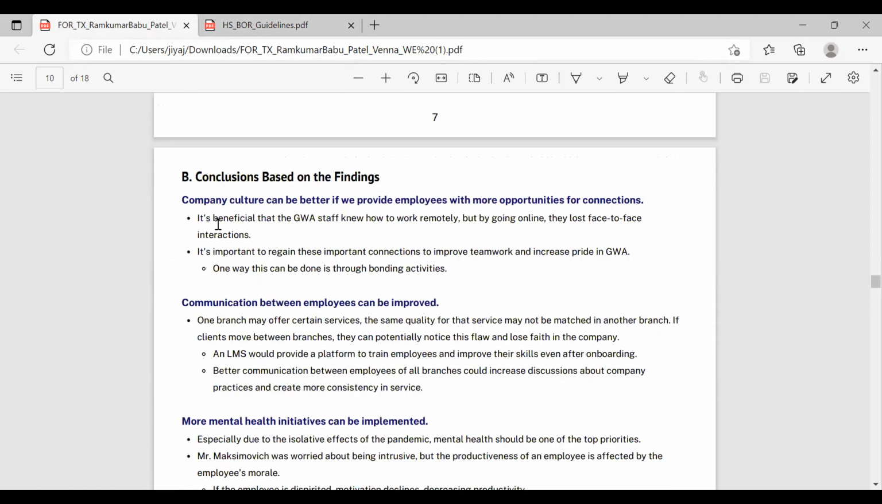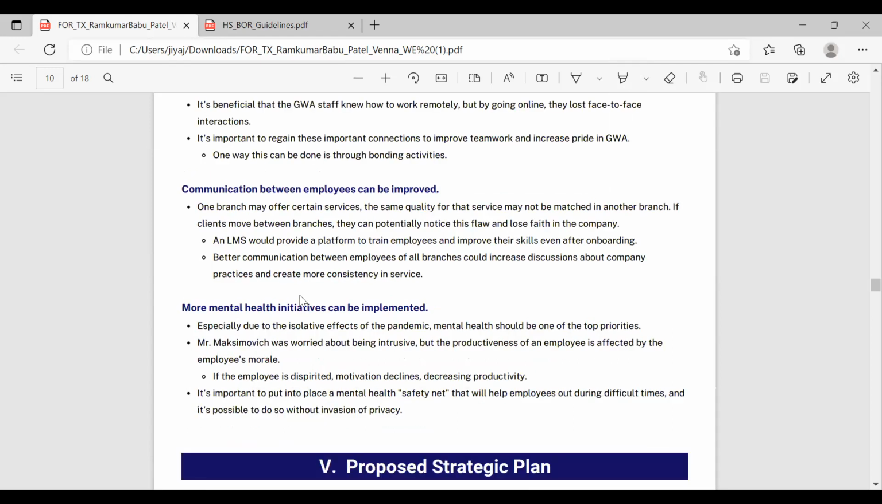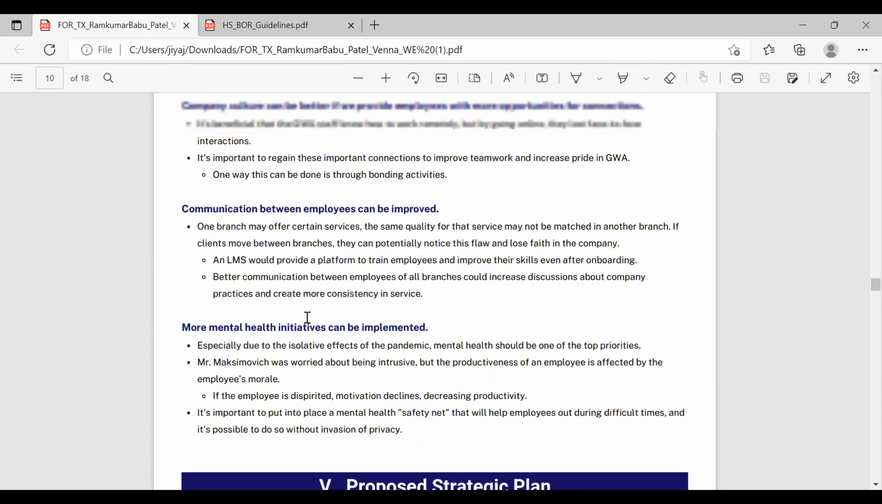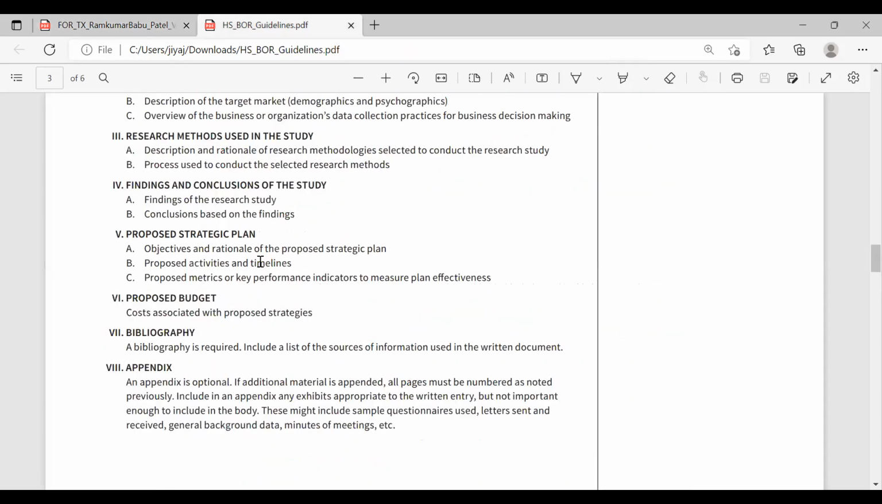The conclusions based on those findings are basically what you concluded based on the research you did. So we concluded that there can be more opportunities for connections, the communication can be improved, and mental health initiatives can be implemented since mental health is a big part of COVID. That's basically all Part 4 is.